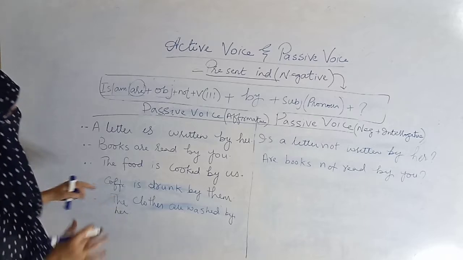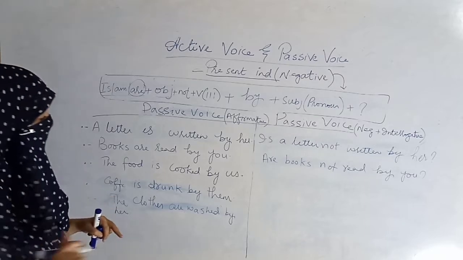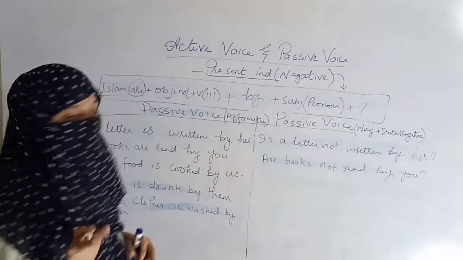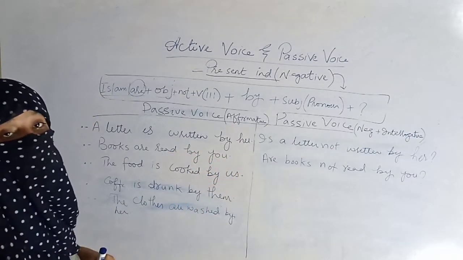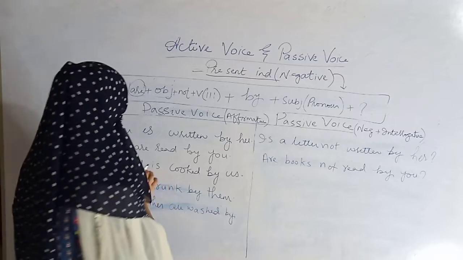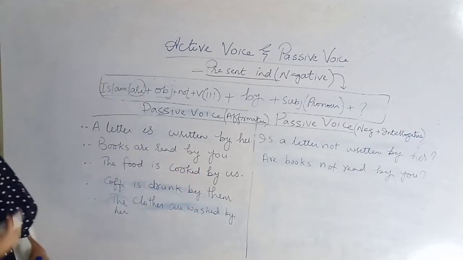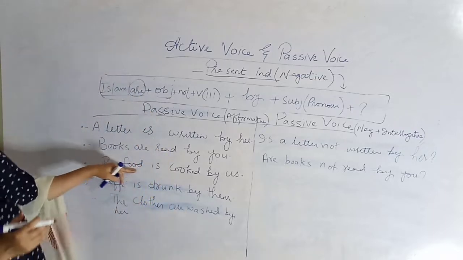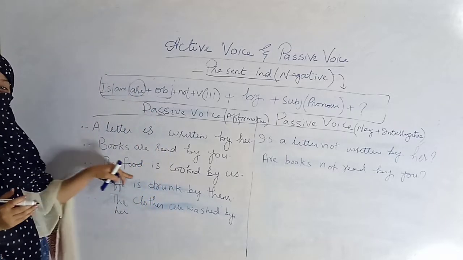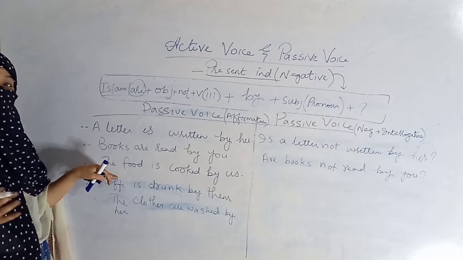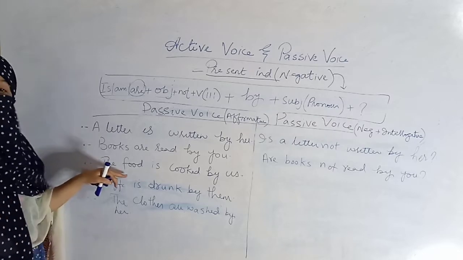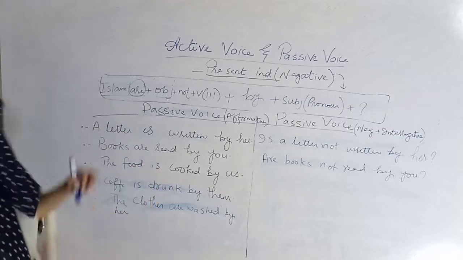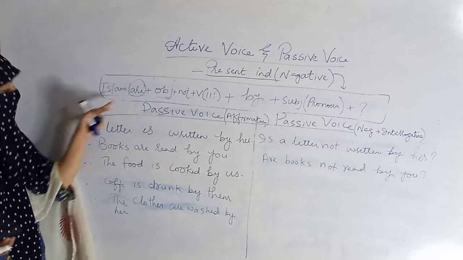The food is cooked by us. मैं किसी सवाल पूछ रही हूँ कि क्या तुमने किताबें नहीं पढ़ी हैं? The food is cooked by us. So first, food. अब देखें ऑब्जेक्ट क्या है आपका, the food है. It means I am talking about a singular object. So because this is a question, that is why the helping verb will come first here.